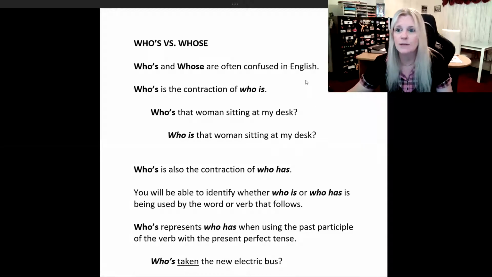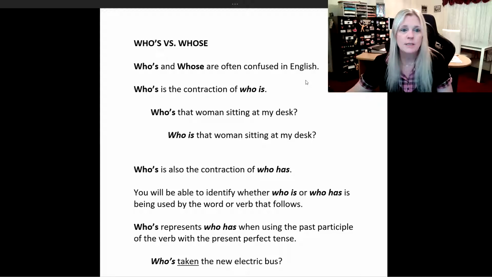In this lesson, we're going to be looking at two words and two words only, and those two words are whose and whose. So these two words sound the same, they are not spelled the same, and they have two completely different meanings. Let's switch over, get our little work screen as we always do, and we'll get started.